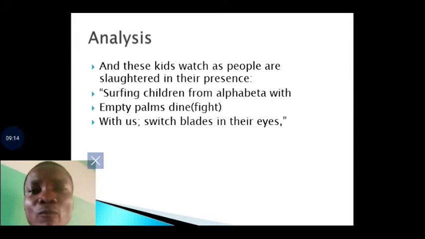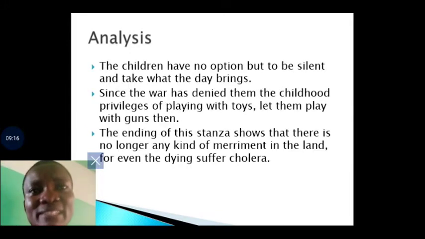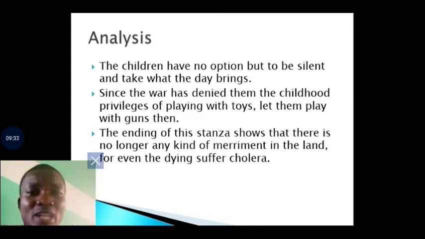So, in the time of war, nobody is safe. We are also told the children have no option but to be silent and take what the day brings. Of course, they are under the tutelage of these so-called leaders who all they want is to see how they can raise these children to fight their war. So since the war has denied them the childhood privilege of playing with toys, let them play with guns then.